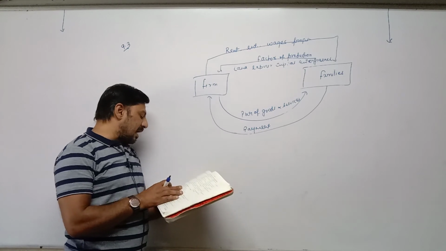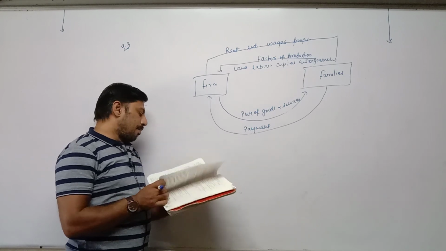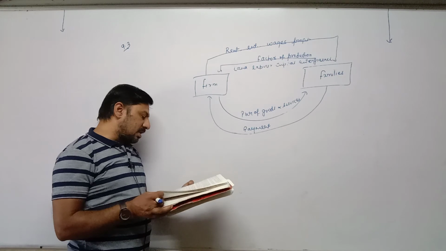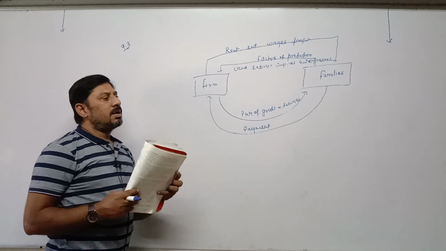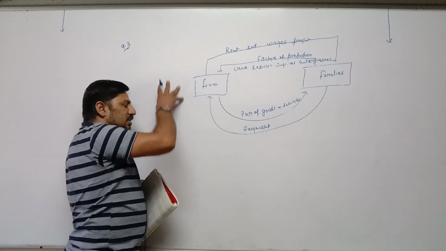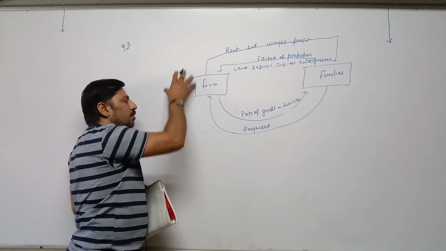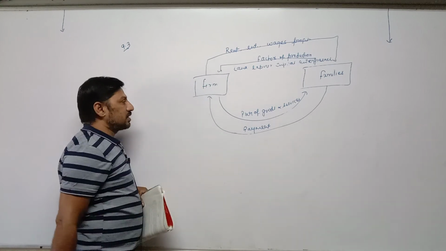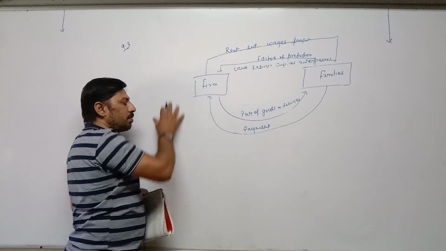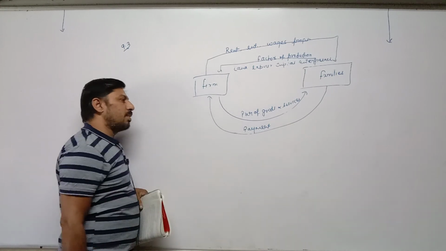The last topic, 9.7: production method, income method and expenditure method. You have to explain on the basis of the method formulas, which I had already told you yesterday. I had written them on the board yesterday. First of all, write the formula, write the format, then try to explain that format.